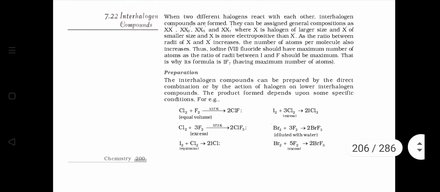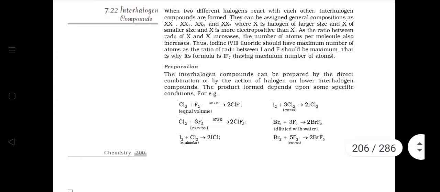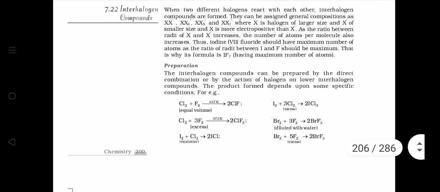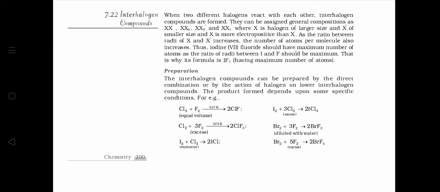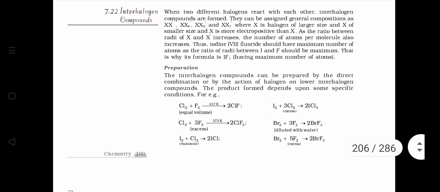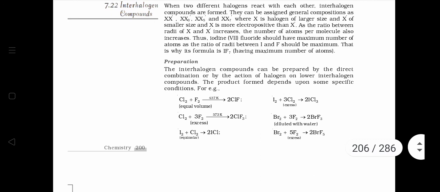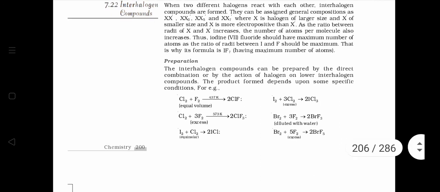And these interhalogen compounds are more reactive than halogens. The reason behind it is, in case of interhalogen compounds, the bond is formed between two different halogens, so the bond is not as strong as in halogens. Thus, it easily gives halogens. Thus, interhalogen compounds are more reactive than halogens.